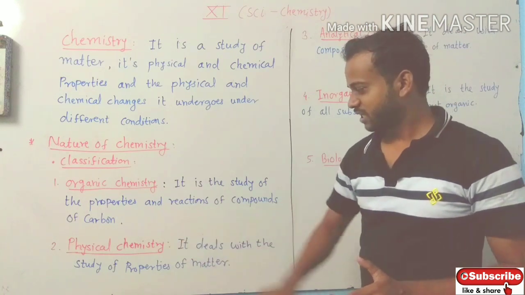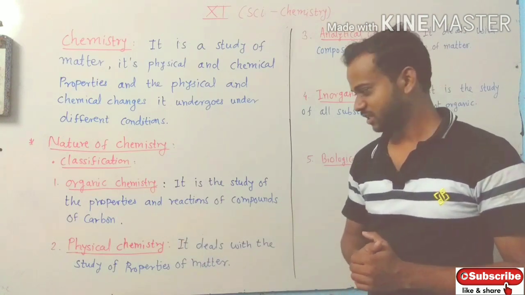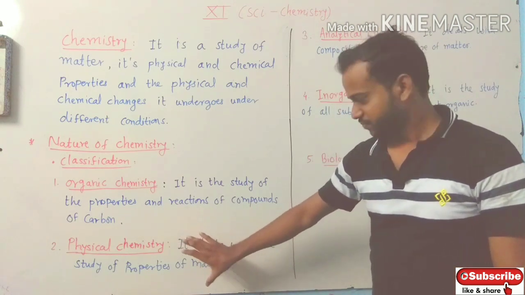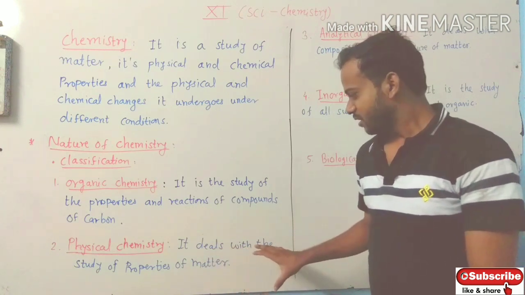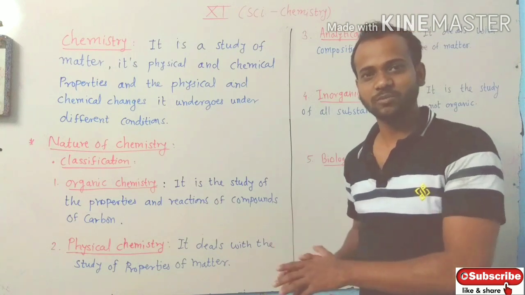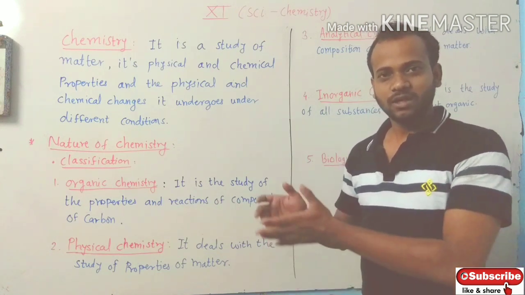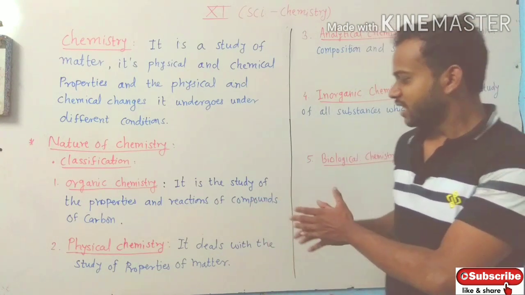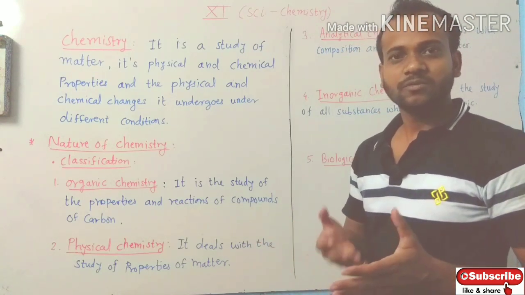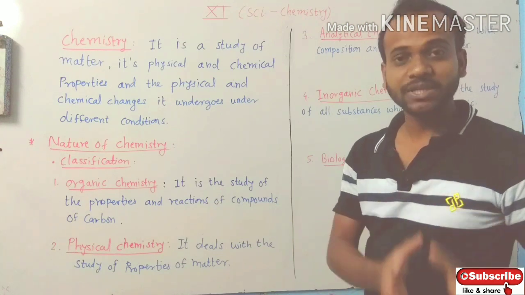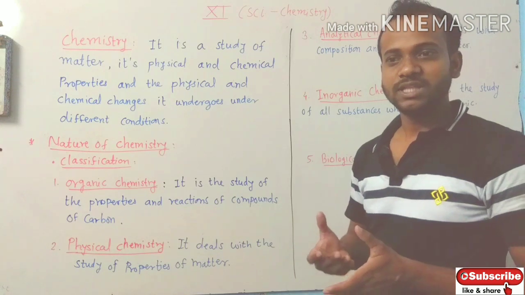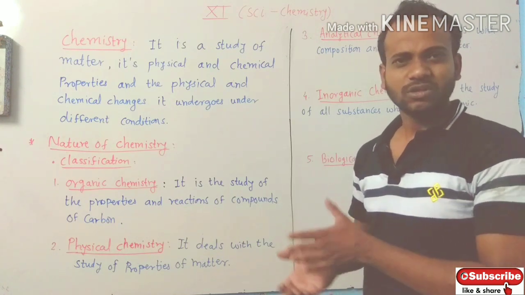Then the second branch is physical chemistry. What is physical chemistry actually? It deals with the properties of matter, such as physical properties, for example temperature, weights, and so on.